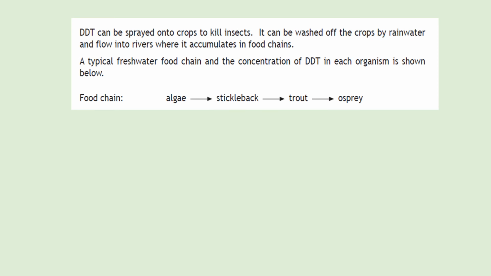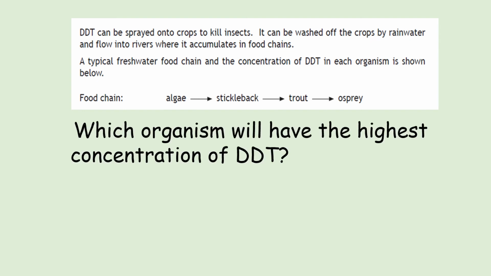Let's look at an example of an SQA question on pesticides. It says DDT can be sprayed onto crops to kill insects. It can be washed off the crop by rainwater and flow into rivers where it accumulates in food chains. A typical freshwater food chain and the concentration of DDT in each organism is shown below. So you've got your algae, stickleback, trout, and osprey. And it says which organism will have the highest concentration of DDT.